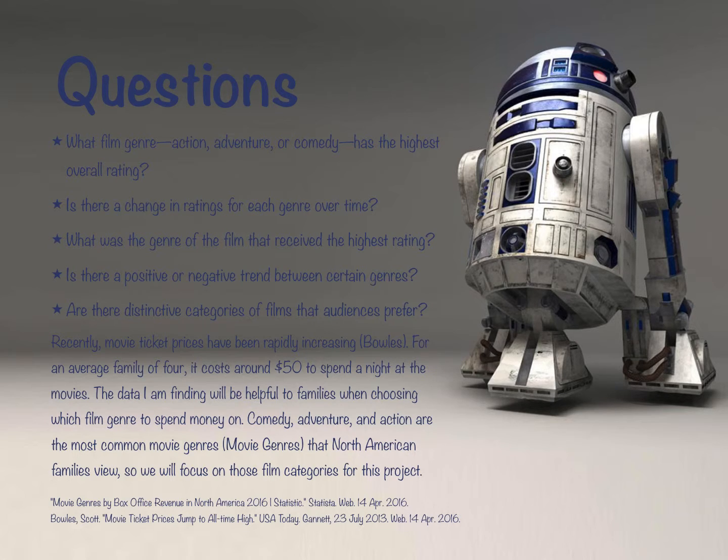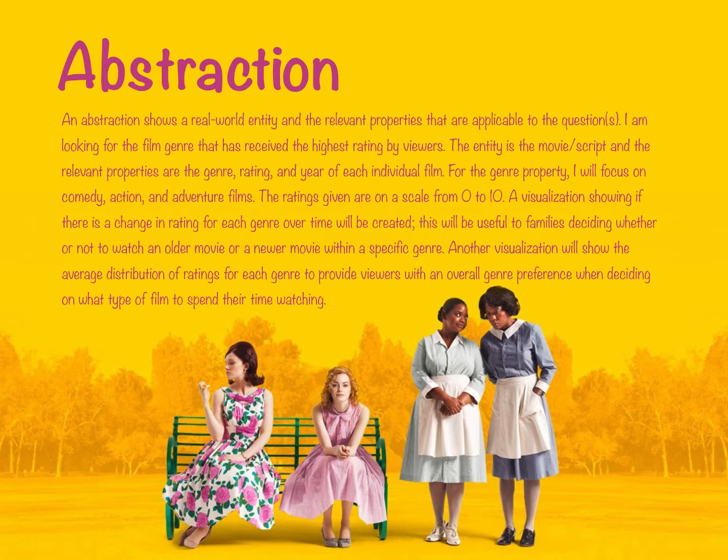These questions are important because recently movie ticket prices have been increasing rapidly. For an average family of four, it costs about $50 to spend one night at the movies. The data I am finding will be helpful to families when choosing which film genre to spend their money and their time on. Comedy, adventure, and action are the most common movie genres that North American families view, so we will focus on those film categories for this project.